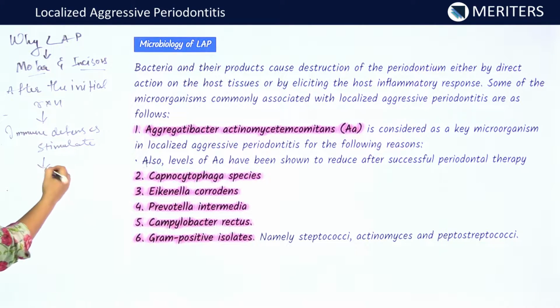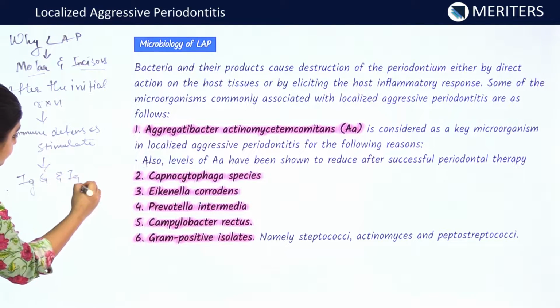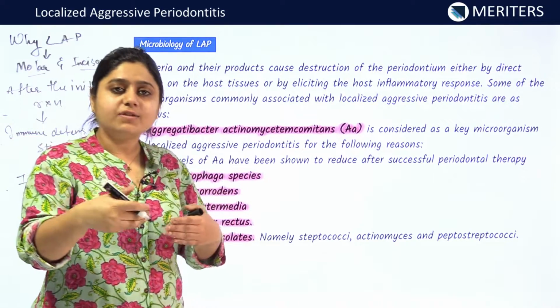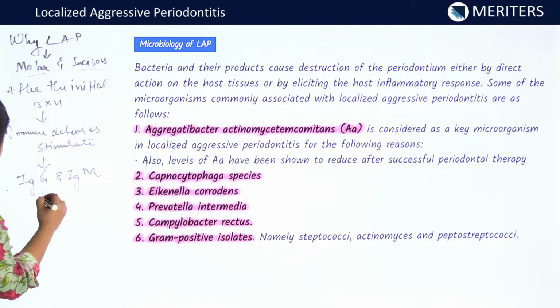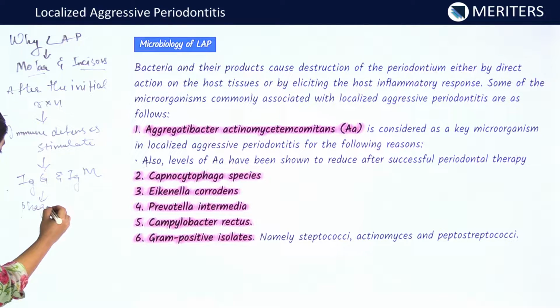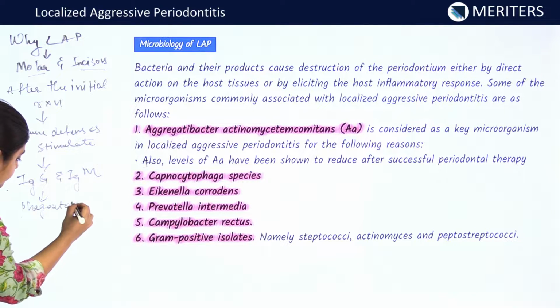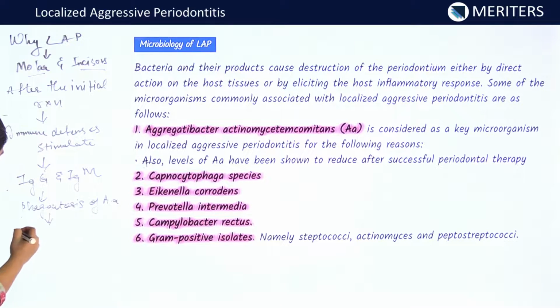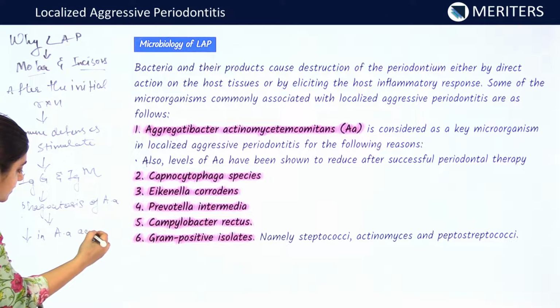They produce immunoglobulins IgG and IgM against the bacteria, which causes phagocytosis of AA, and thus a decrease in AA activity.